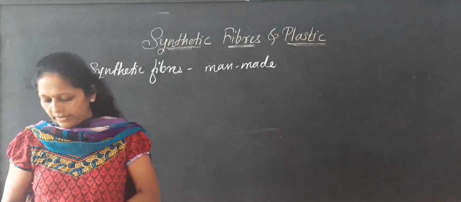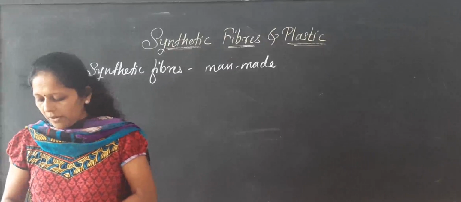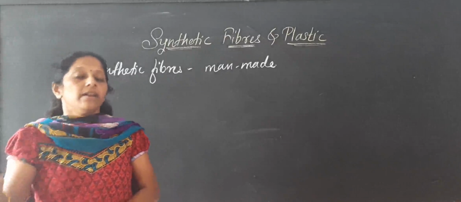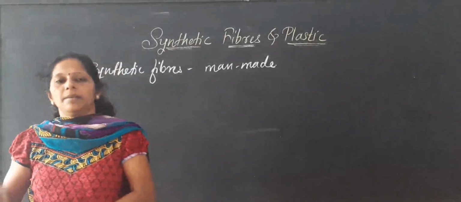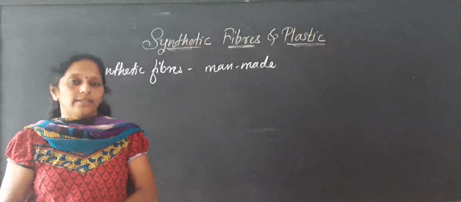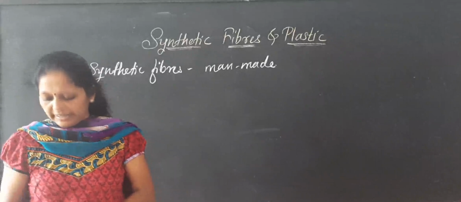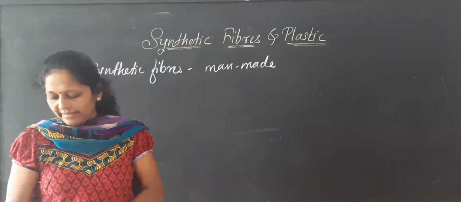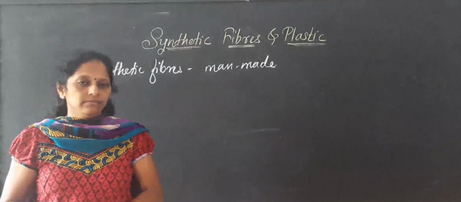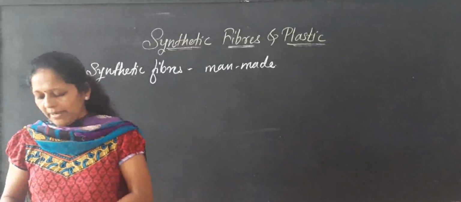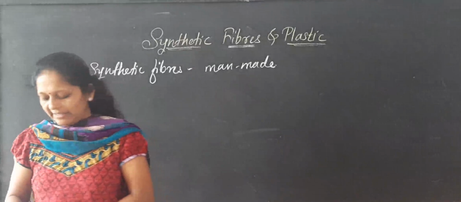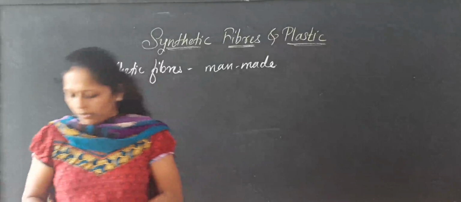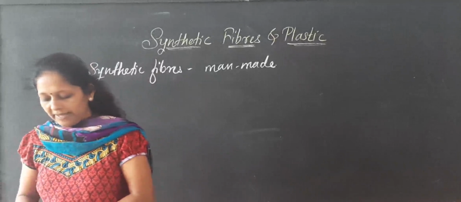Otherwise, if we take a number of paper clips or pins and join them one after another, a chain-like structure is formed, a long chain. There is a similarity between preparing a necklace from beads and joining paper clips to form a long chain. A synthetic fiber is similar.